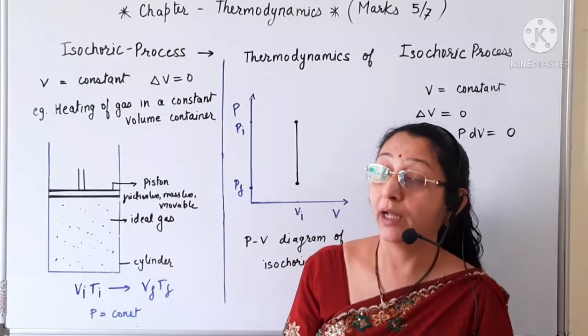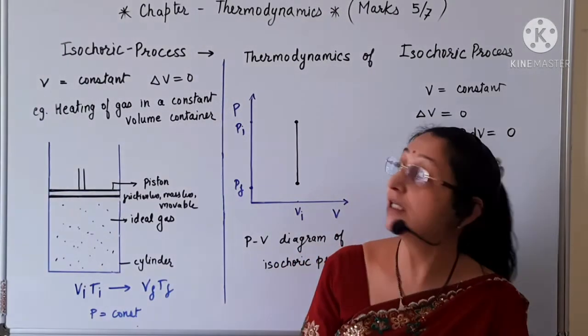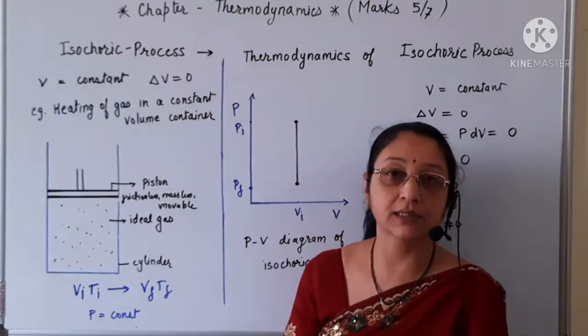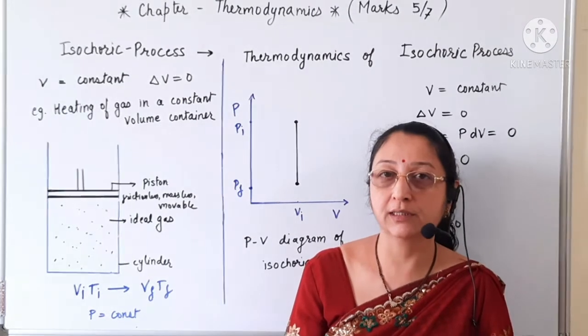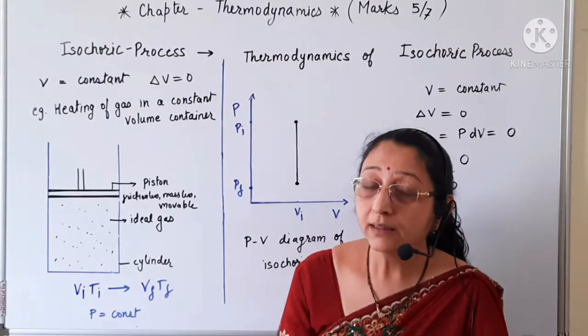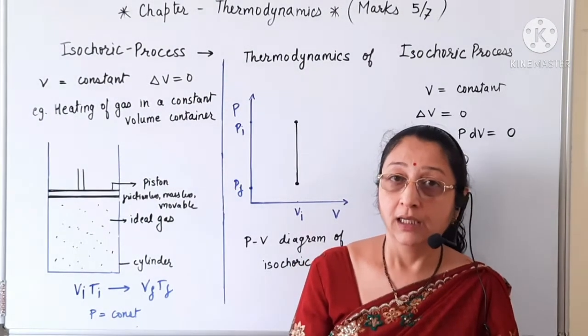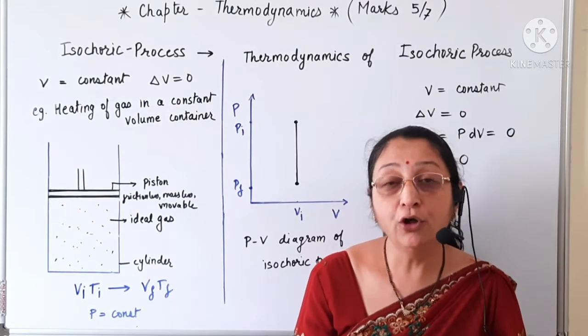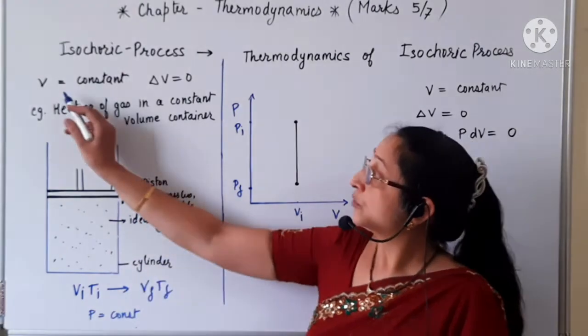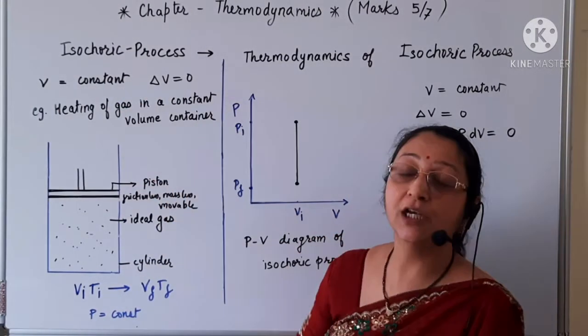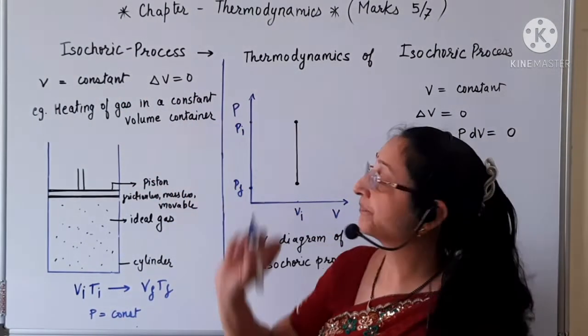The next thermodynamic process which we are going to consider is the isochoric process. The isochoric process is a constant volume process. It is a thermodynamic process in which the volume of the system remains constant, so the change in volume is zero.